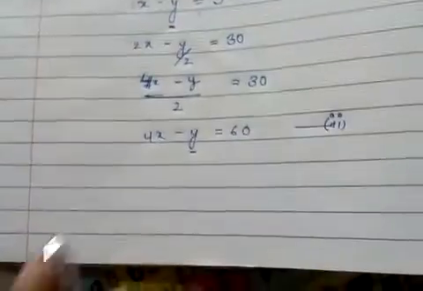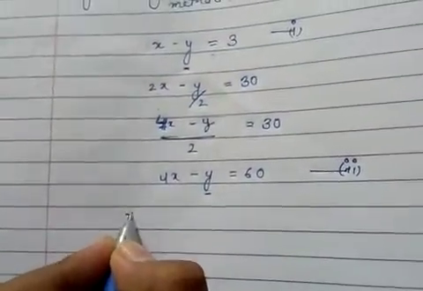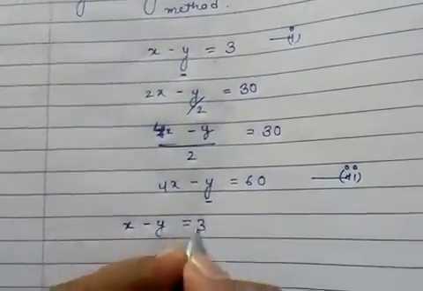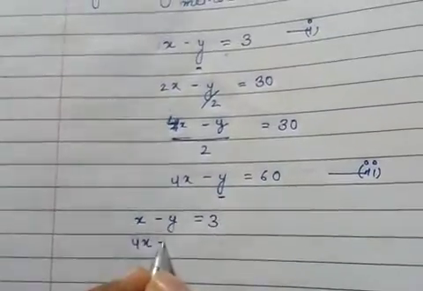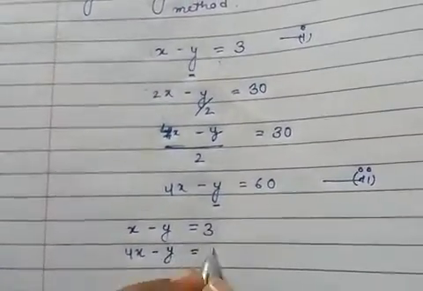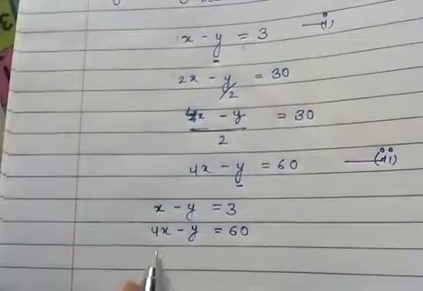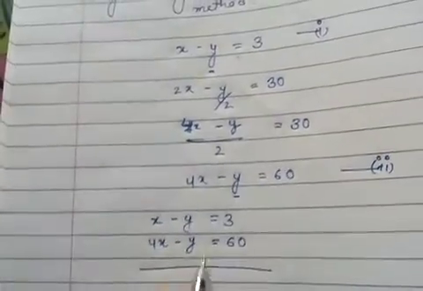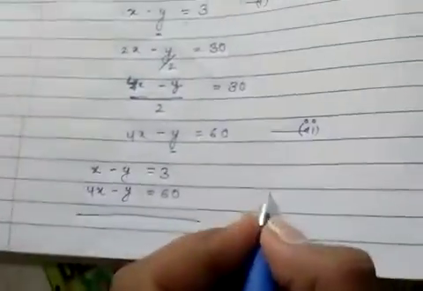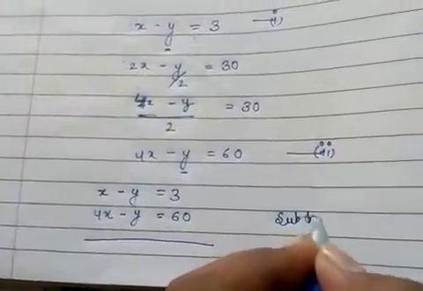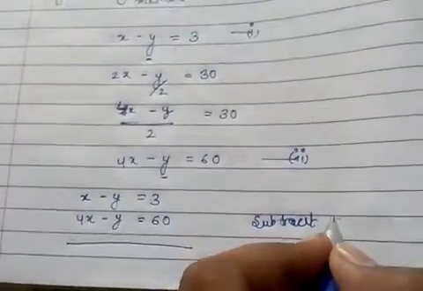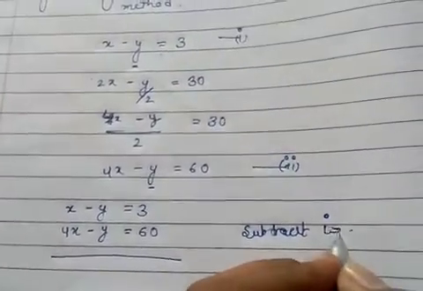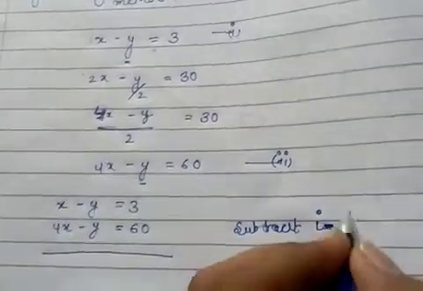Now we write the second equation like this: 4x minus y equal to 60. And now we subtract the second equation from the first equation.